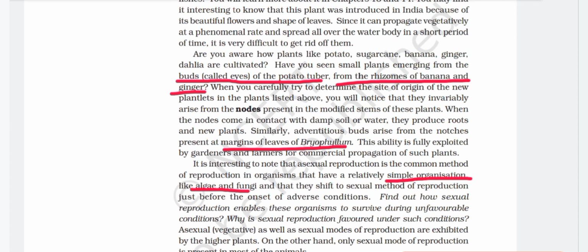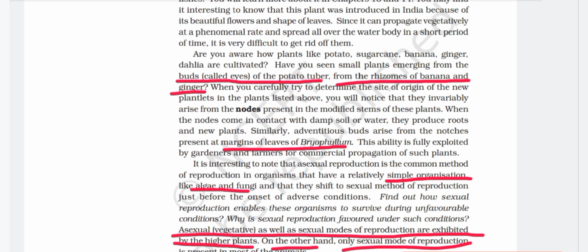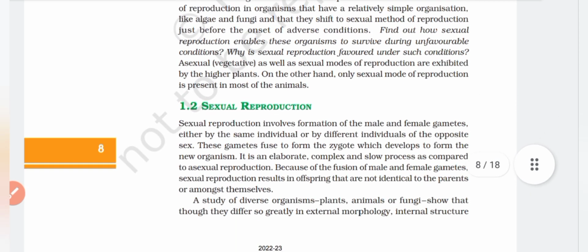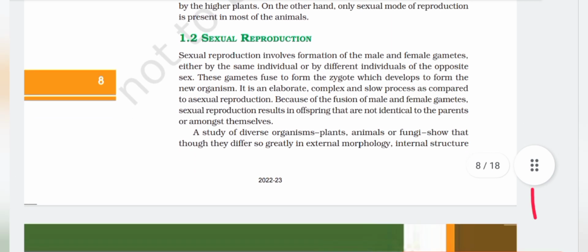Asexual or vegetative as well as sexual mode of reproduction are exhibited by the higher plants. On the other hand, only sexual mode of reproduction is present in most of the animals. 1.2 Sexual reproduction. Sexual reproduction involves formation of the male and female gametes either by the same individual or by different individuals of the opposite sex. These gametes fuse to form the zygote, which develops to form the new organism.